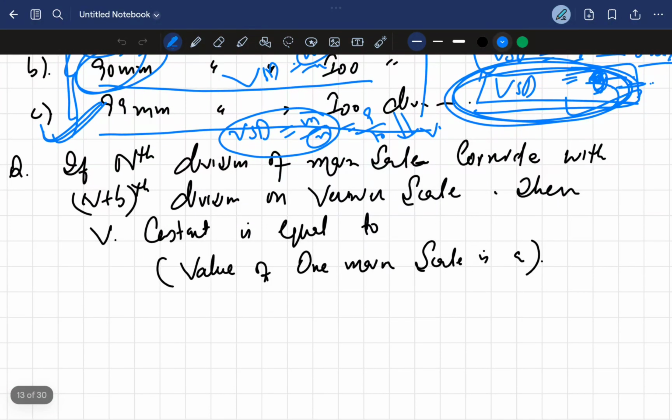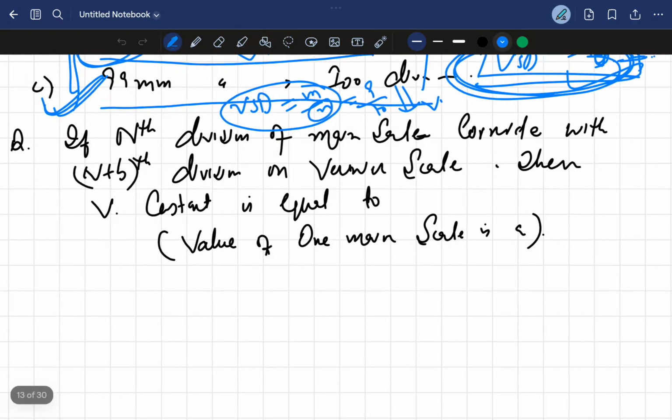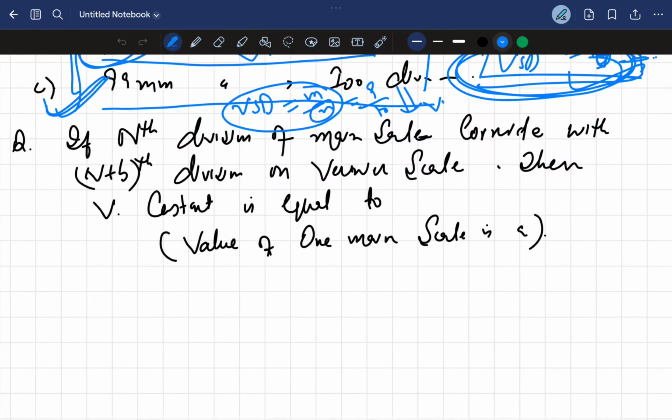Okay. So now another question. It's also a very famous question. If nth division of main scale coincide with the n plus bth division on vernier scale, then vernier constant is equal to, and given a value of one main scale is a.